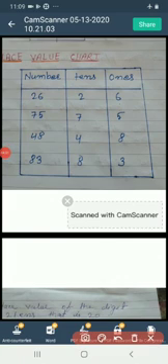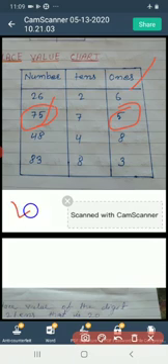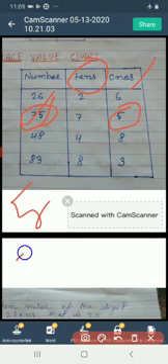Next, in 75, what is the place value of digit 5? Look here. The place value of digit 5 is ones. That is 5 ones, means 5. And what is the place value of digit 7? The place value of digit 7 is tens. It means 7 tens. That is 70.